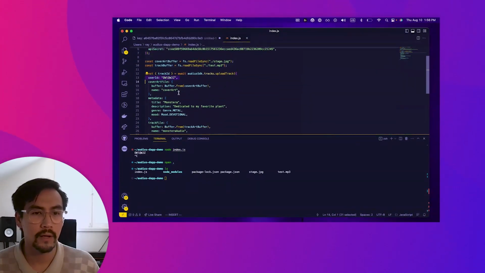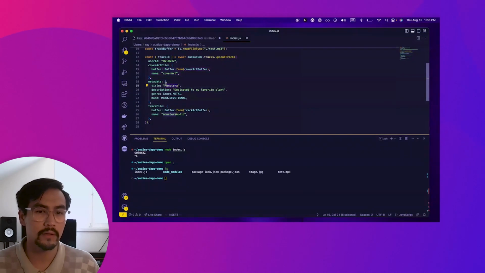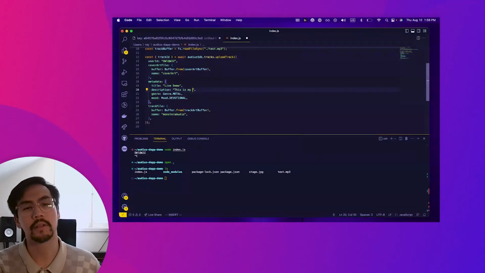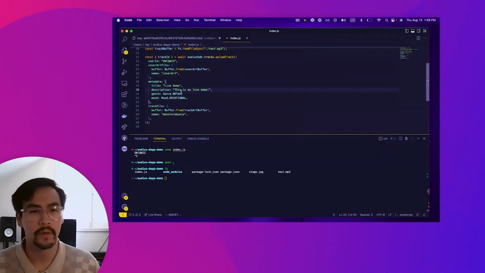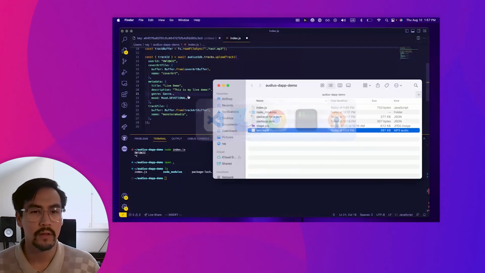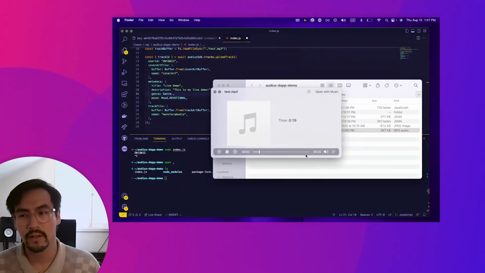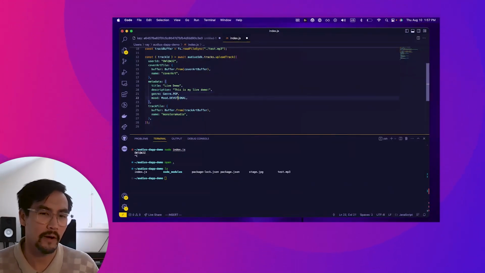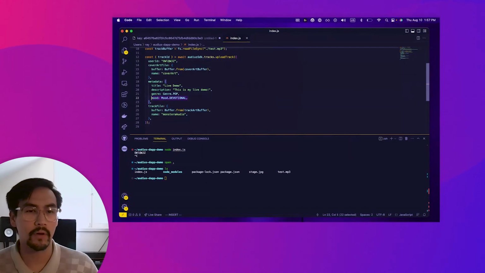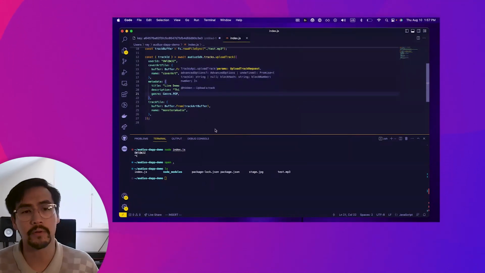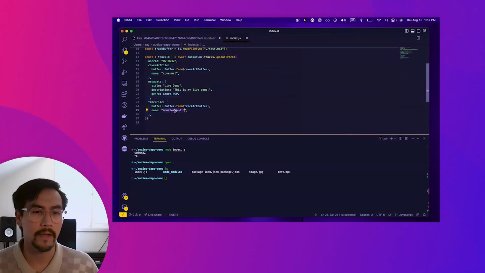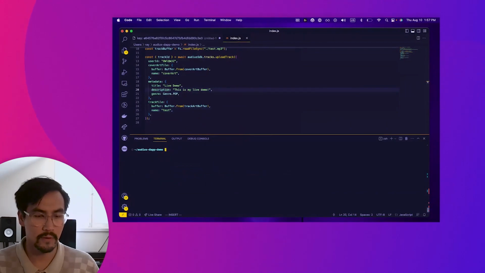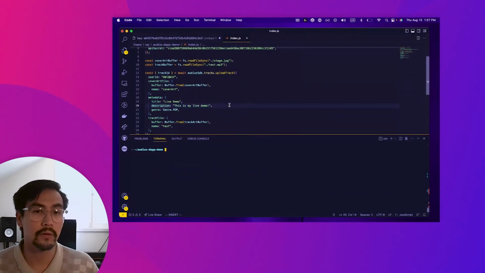I've set my user ID. This cover art's already set up. The title of this track, let's call this live demo. And for a description, let's say this is my live demo. Genre, what does this sound like? A little kind of poppy-dubby. Let's just call it pop for now. We can always edit that once we've uploaded. And we'll leave off mood for the sake of this demo, just to keep things simple. And this was called test, right? Test, yes. All right, so I'm going to clear our output, and now I am going to run through this upload.